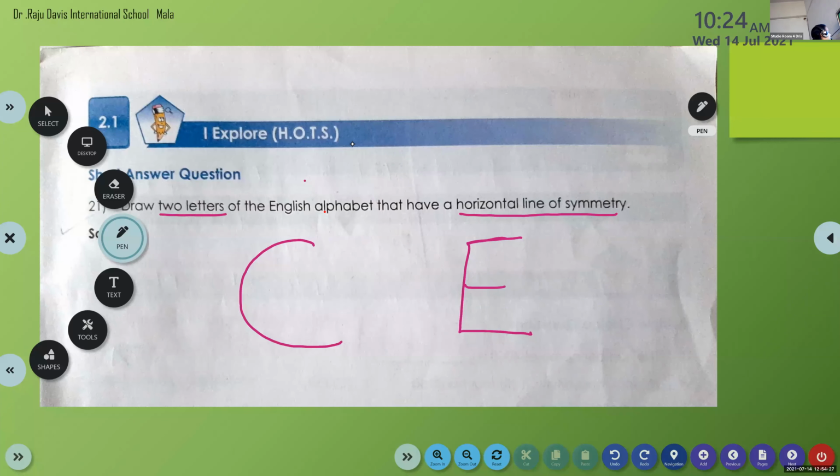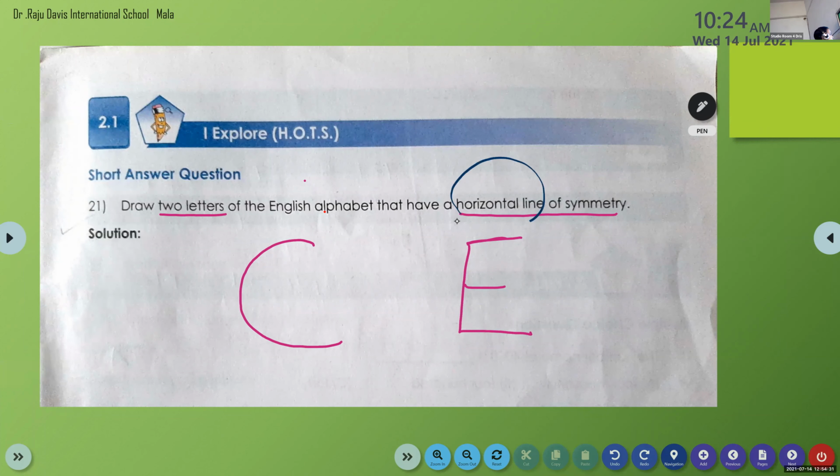So children, you can show the horizontal line of symmetry. So you can draw here the horizontal line of symmetry. Here also. Okay. So draw 2 letters. You can draw any 2 letters, but it should have a horizontal line of symmetry. And that is very easy.